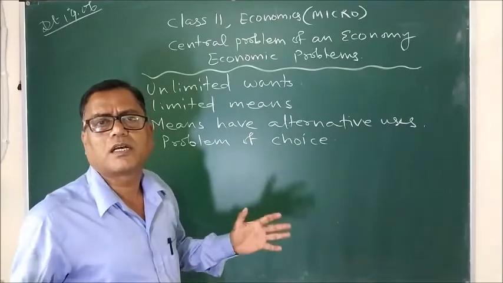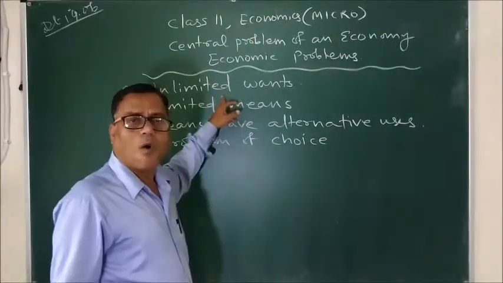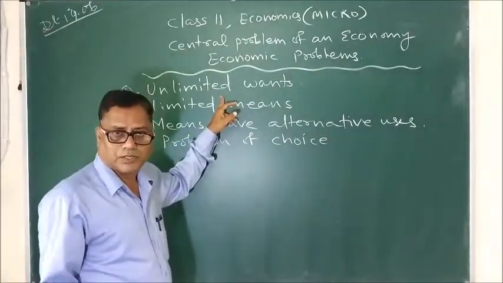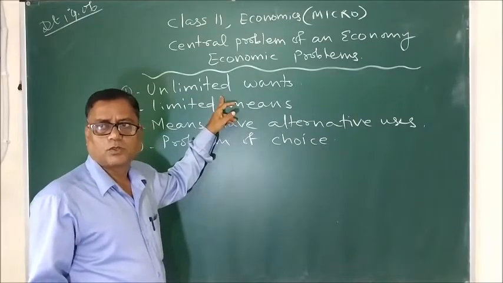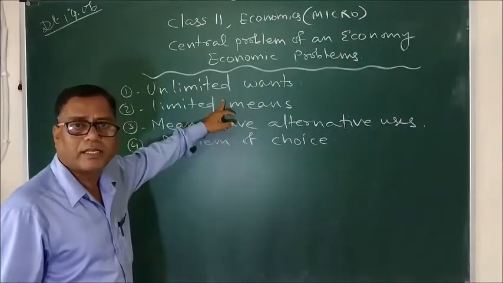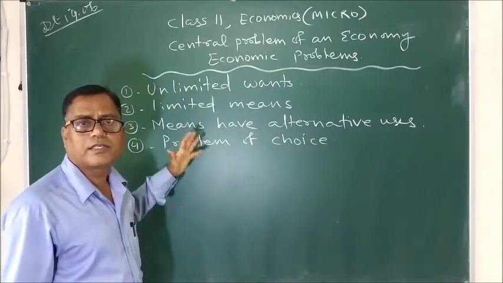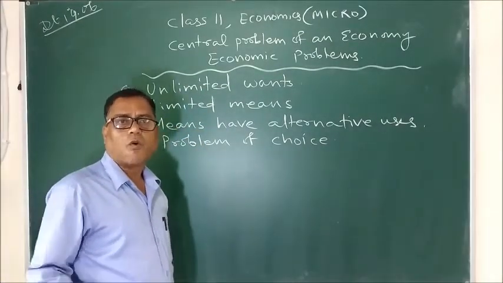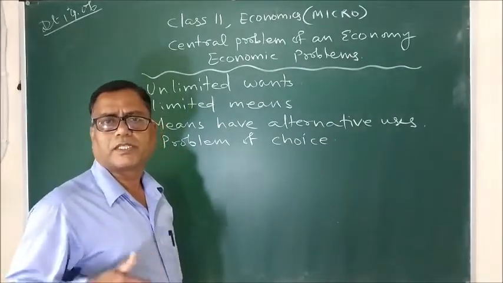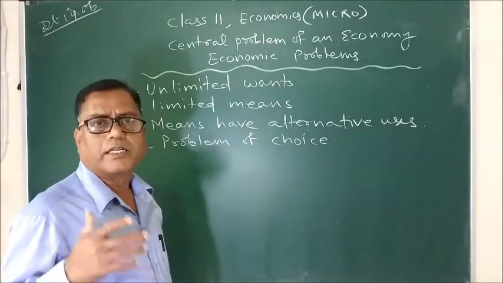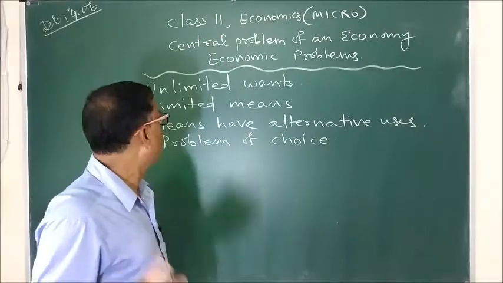So now the question arises, why does economic problem arise? To consider that, we will discuss 4 points, and these are the causes or reasons why in case of a single unit or in case of a nation economic problem arises.